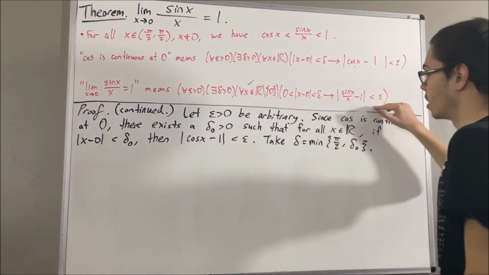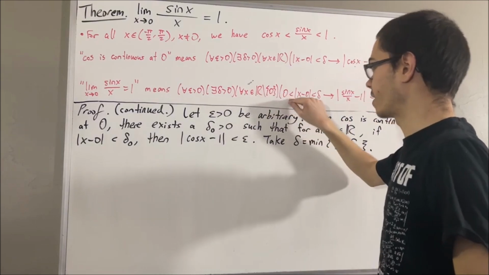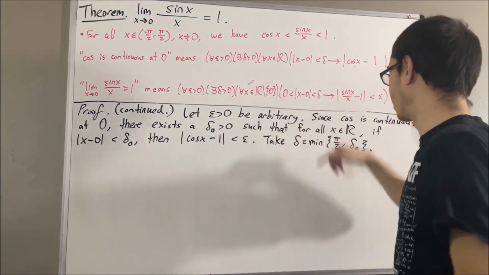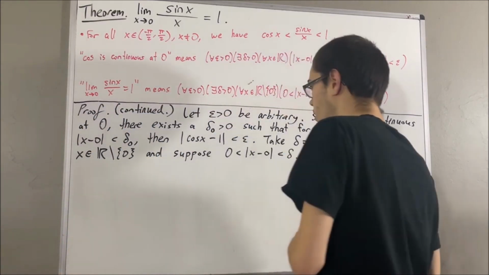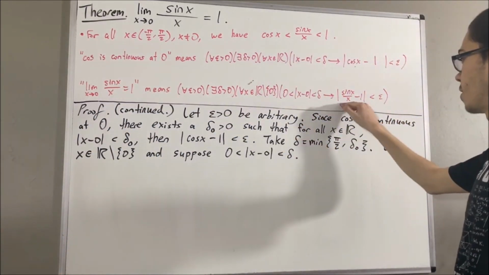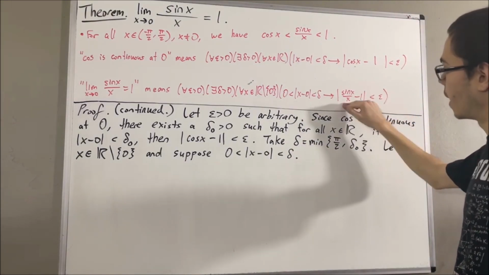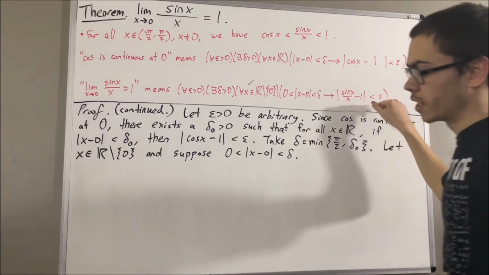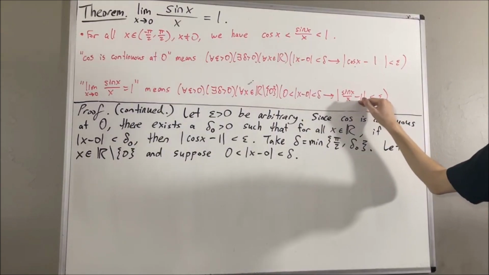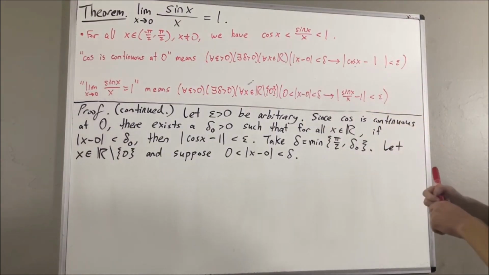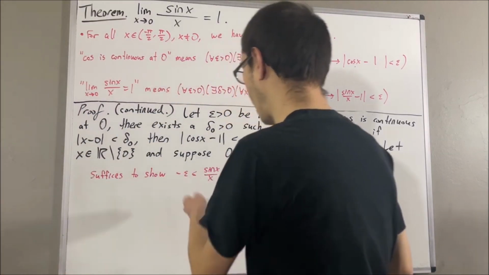And to prove this statement, let's give ourselves an arbitrary, non-zero real number x, such that 0 is less than the absolute value of x minus 0 is less than delta. From here, the whole goal is to show that absolute value of sine x over x minus 1 is less than epsilon. And to show this, it suffices to show that sine x over x minus 1 lies between negative epsilon and positive epsilon. So how do we show this?